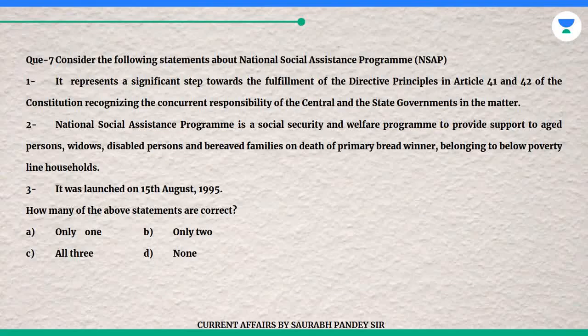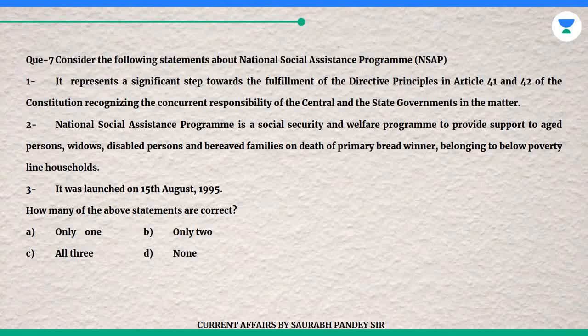Question 7. Consider the following statements about National Social Assistance Program (NSAP). 1. It represents a significant step towards the fulfillment of the directive principles in Articles 41 and 42 of the Constitution, recognizing the concurrent responsibility of the central and the state governments in the matter. 2.